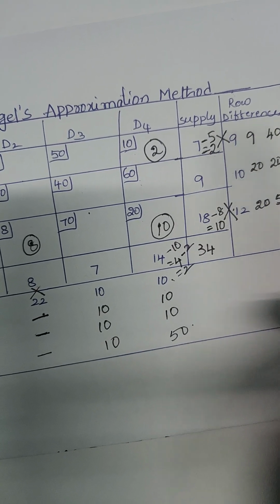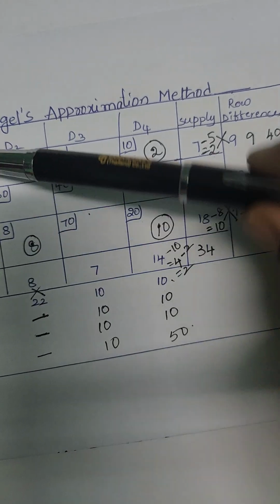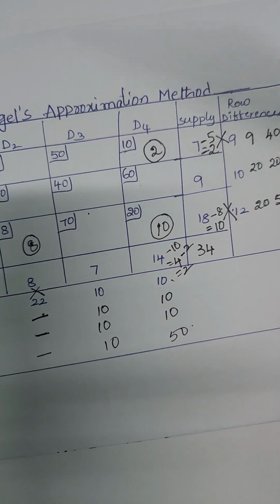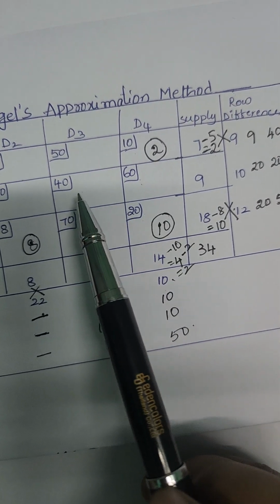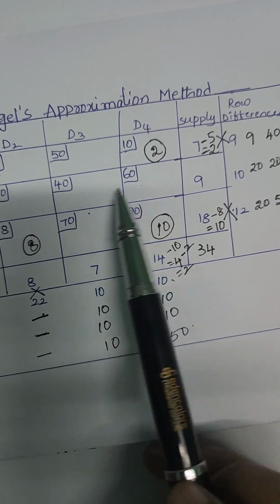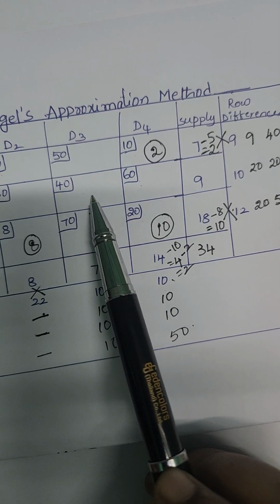Then the first column satisfied, second column satisfied, first row satisfied and the second row satisfied. The remaining row is only this row. We have only these two numbers, and among these two numbers, the least number is 40.